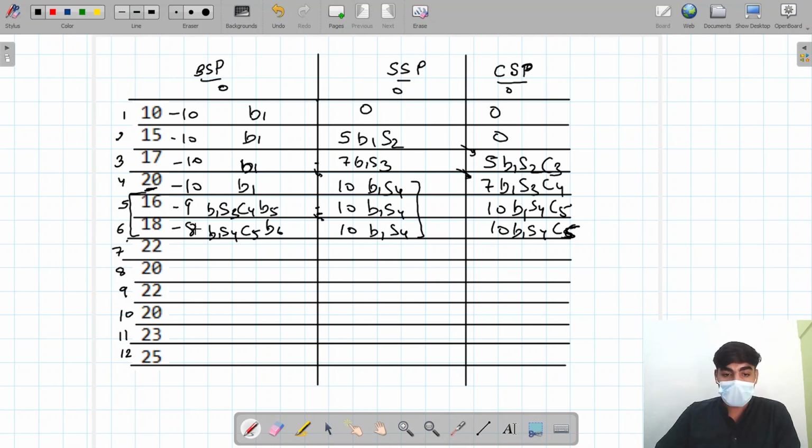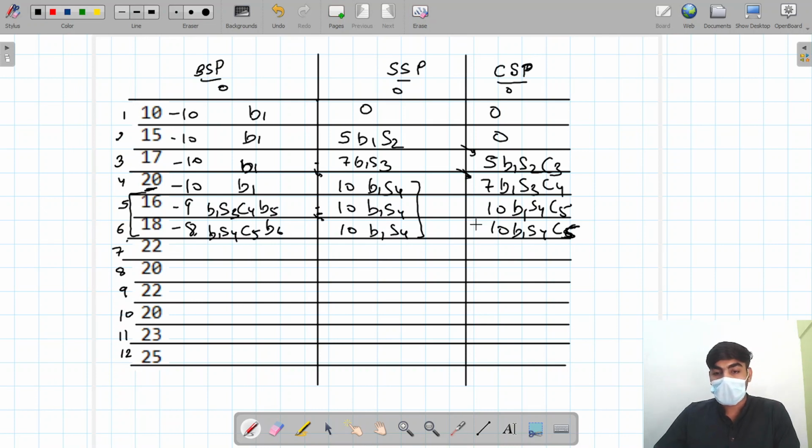Same thing happens with this. If we buy today, we take an 8 rupee loan, and the previous one coming from the past is a 9 rupee loan. So which one is better, taking an 8 rupee loan or 9 rupee? We have to find the maximum in that. So we take the 8 rupee loan here. And you can see here, if we sell today, we get 9 rupee profit. So which one is greater, 9 rupee profit or 10 rupee profit? 10 is greater, we take it as it is.